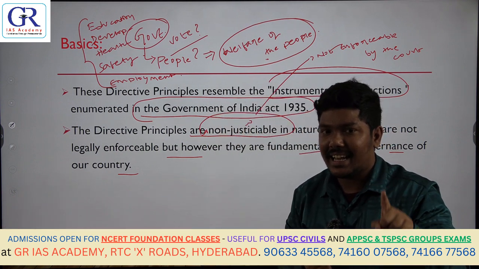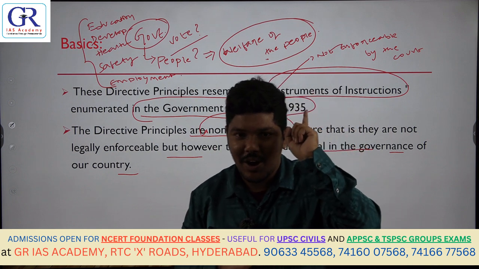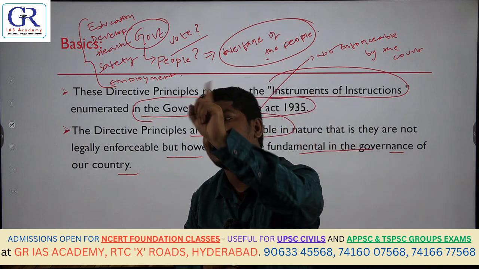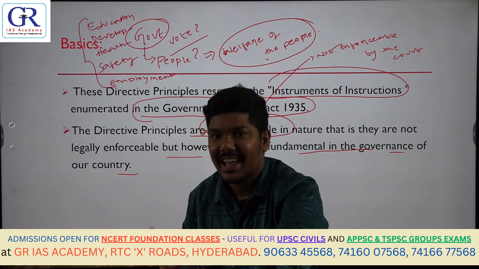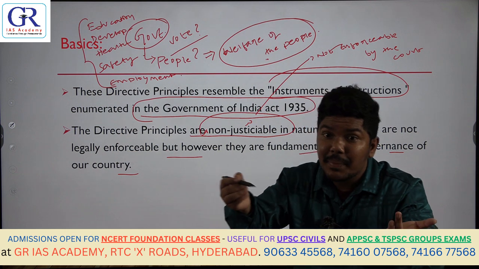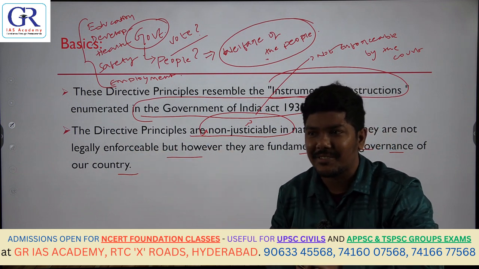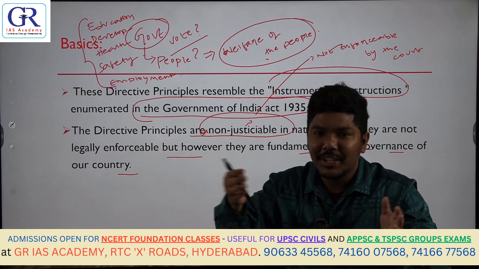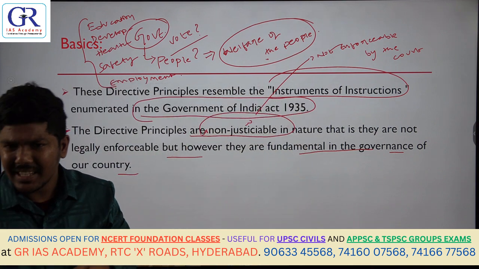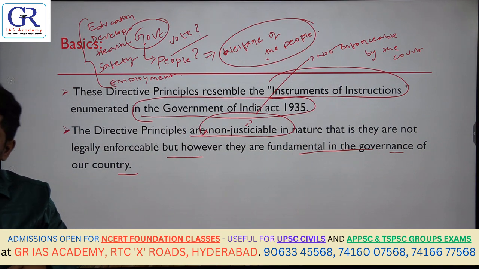So when the directive principles are not followed by the government of the day, it's the people who will take the decision, by not voting for that person again. That is the biggest punishment we can give. Rather than involving courts here, this is the important explanation given by Dr. B.R. Ambedkar. Do you have any doubt?